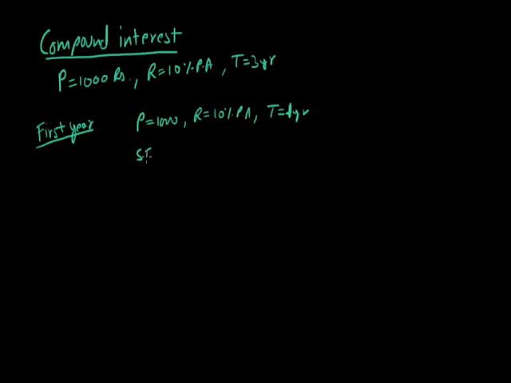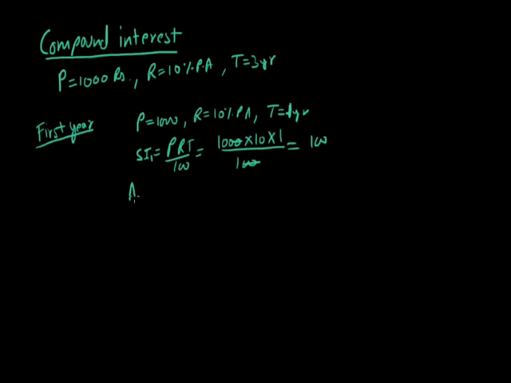The interest for the first year is PRT upon 100. In place of P I put 1000, in place of R I put 10, and for the time 1 year, over 100. The 2 zeros cancel, so 10 into 10, that is 100. So the interest for the first year is 100.